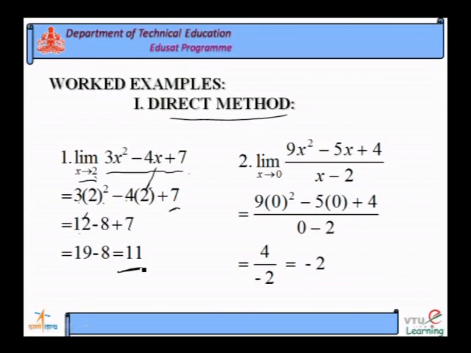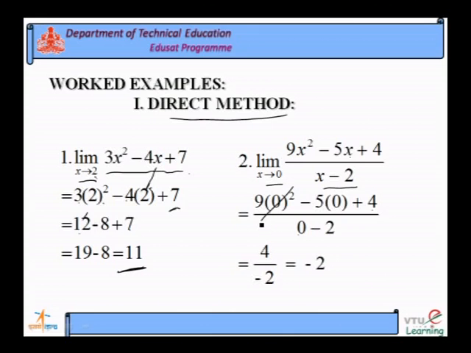You take the second example, limit of 9x square minus 5x plus 4 divided by x minus 2 as x tends to 0. Here in place of x, what do we have to substitute? We need to substitute x value equal to 0 directly. 0 square is what? 0 only, 0 into anything is 0. 5 into 0 plus 4 divided by 0 minus 2.